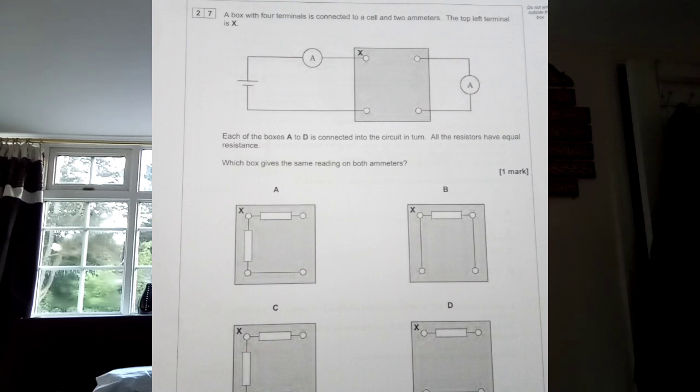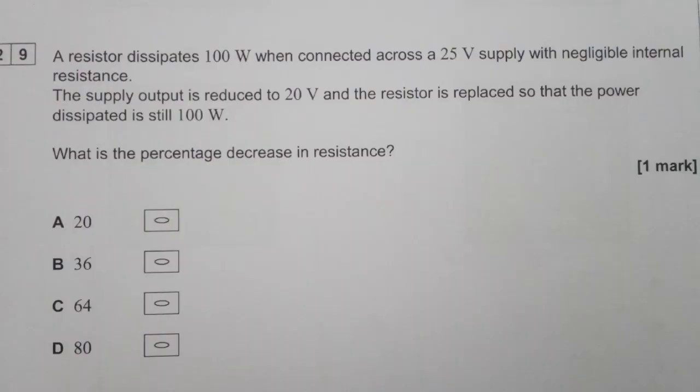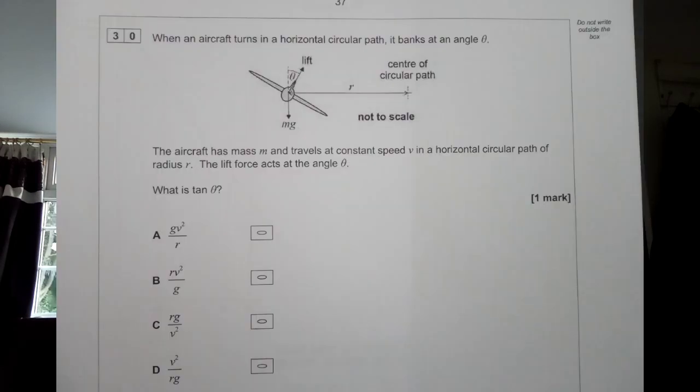We're going to go C. 28. Oh, looks like a maths one. How many revolutions does each disc complete in 1 second? We want to go with the second highest. Second highest. We're going to go B. 29. We're going to go second highest. Like, we're going to do our rule, second highest. Go B. 30. What is tan theta?